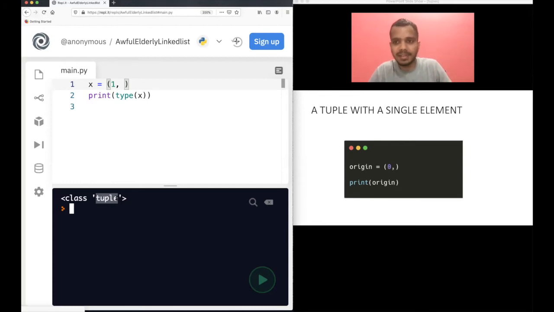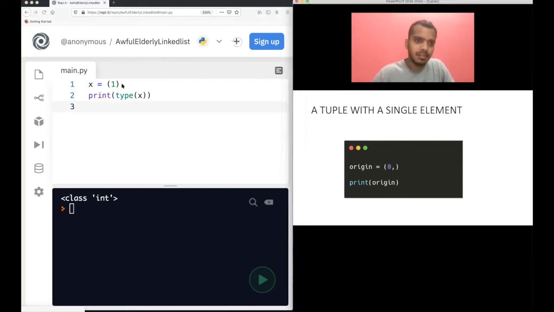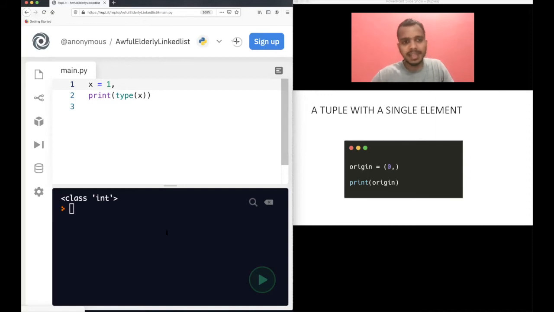If you want a tuple with a single element, you need to put one more comma after it, then only it will be a tuple. If you do not put this comma, it becomes an integer. You always have to remember this. And of course, you do not need the parentheses; you can also put a comma, something like this, and it's still a tuple. But for making it more clear, if you want to define a tuple, always have the parentheses.